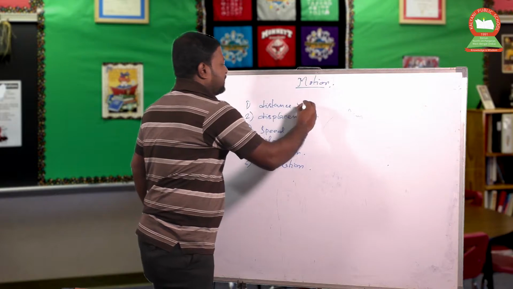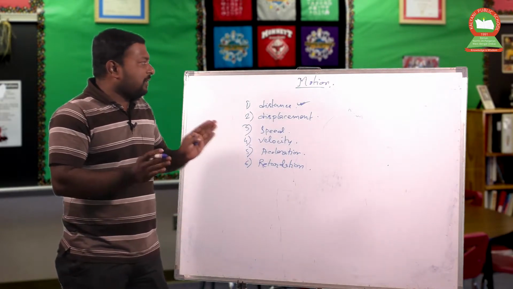Now the first topic, distance. What is a distance, or what do we call a distance?